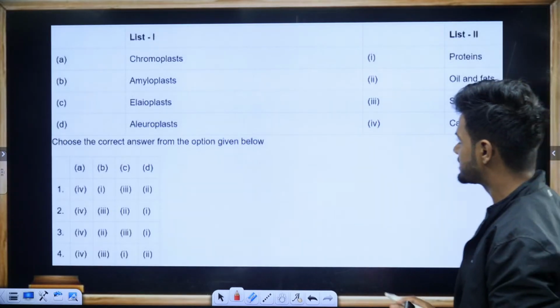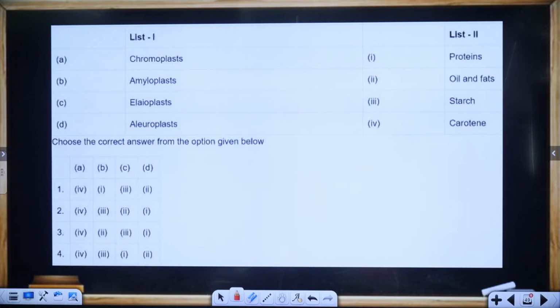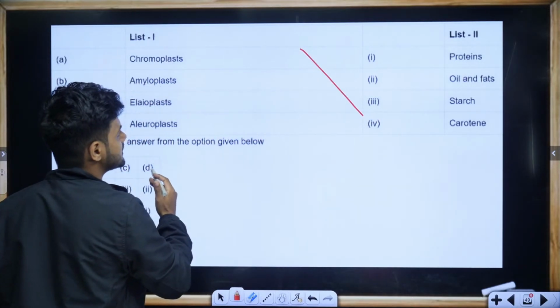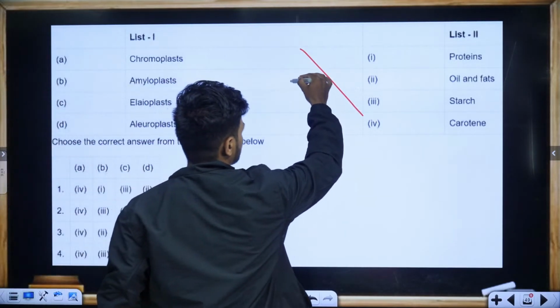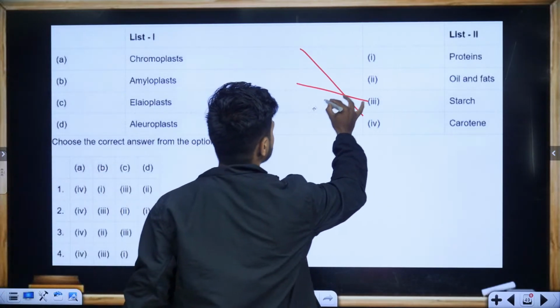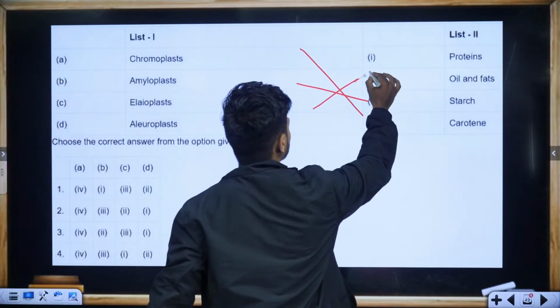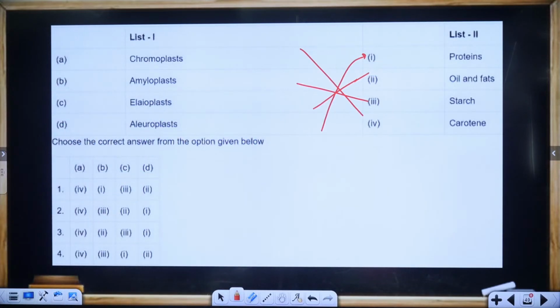Next question. Very simple, match the following. Chromoplast, amyloplast, elaioplast, aleuroplast. Chromo provides color, carotenes. Amylopectin is a type of starch. Elaioplast, oil. Aleurone layer, protein. So what is the answer? Tell me in the chat now. Quickly, go.